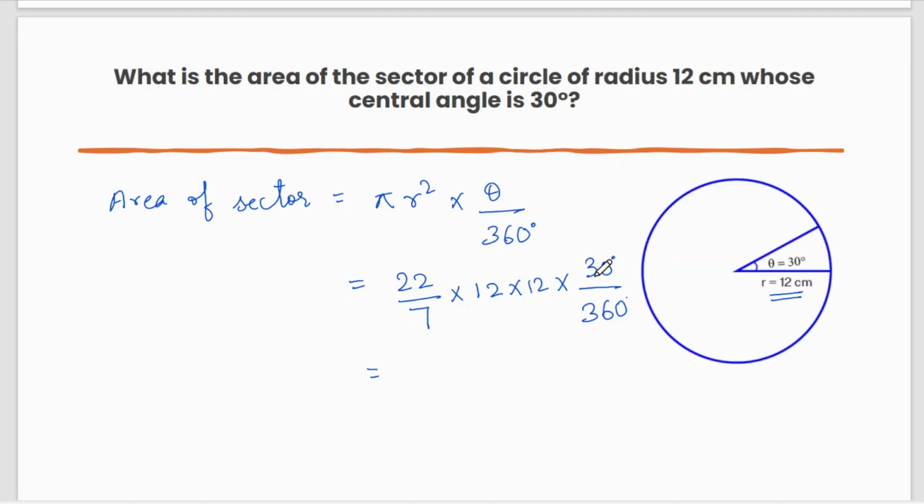You can cancel out 12 times and then 12 will get cancelled out. Okay, so you are left with 22 into 12 divided by 7. If you multiply 22 into 12, you will get 264, and you will divide by 7, you will get 37.71 centimeter square.